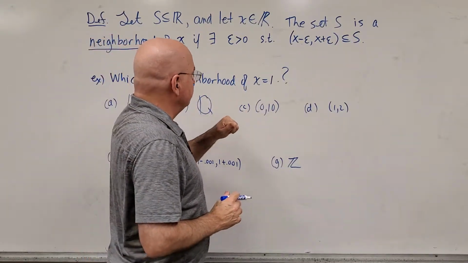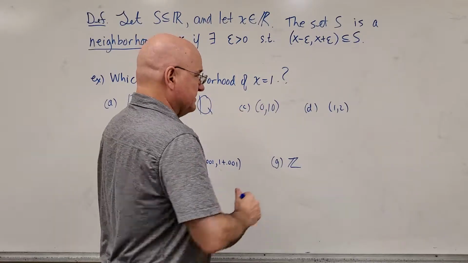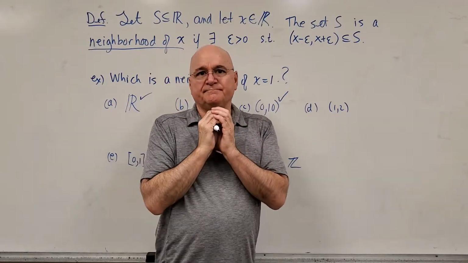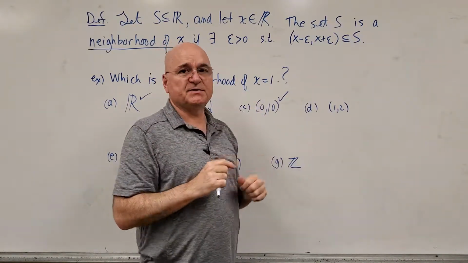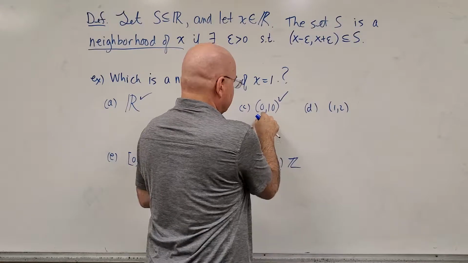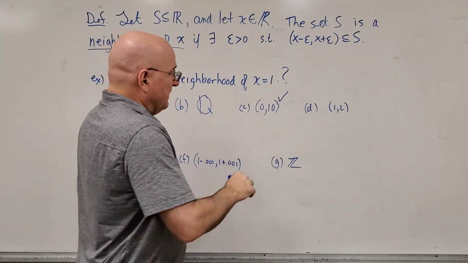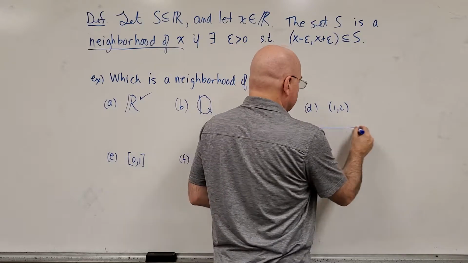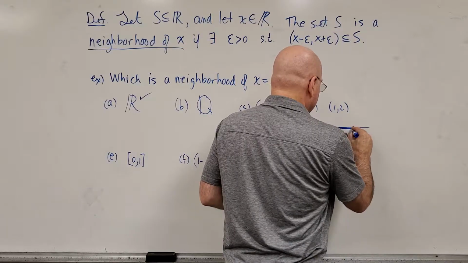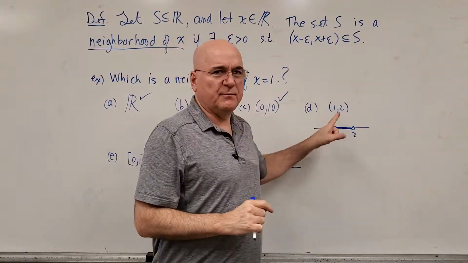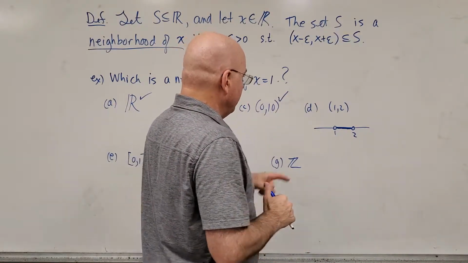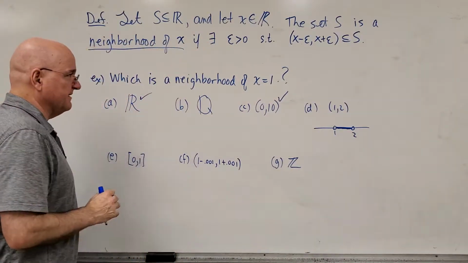Is this a neighborhood of 1? Absolutely it is. You could take the interval centered at 1, just go out a half, or go out 1. The interval from 0 to 2 contains the number 1, and it's completely contained in this interval. D, the interval from 1 to 2. Well, that's easy. The number 1 is not even contained in that set, so it couldn't possibly be a neighborhood of the number 1.